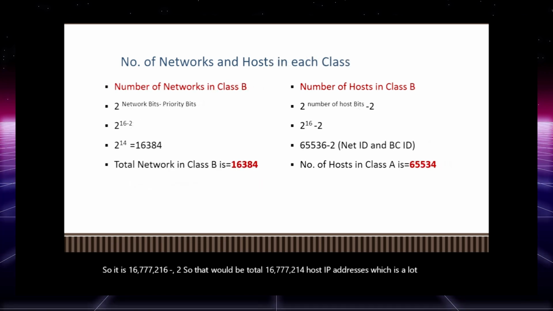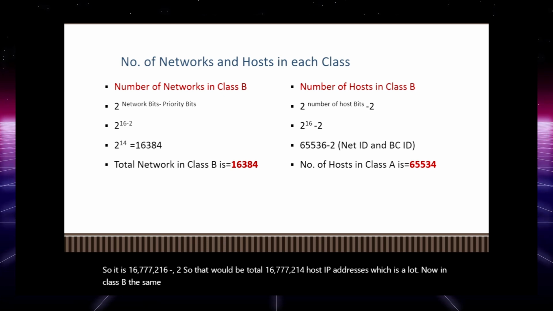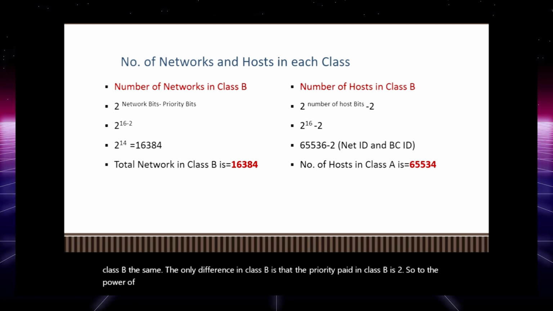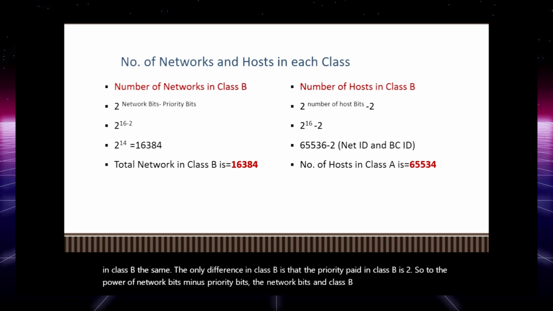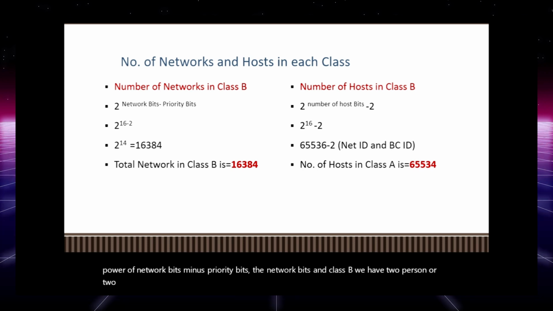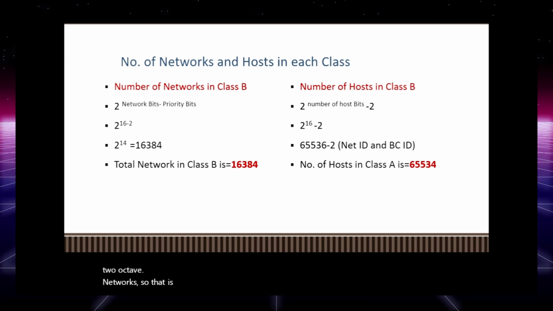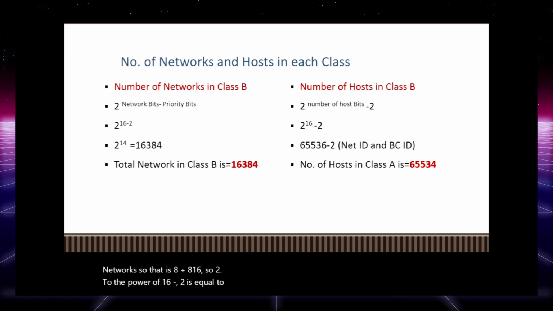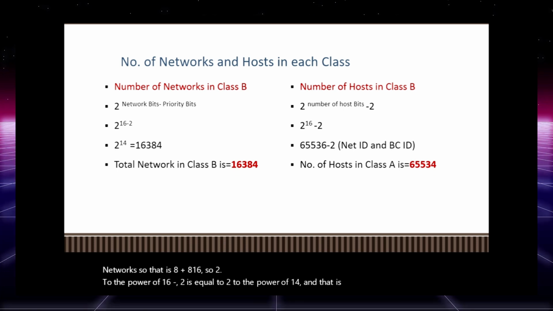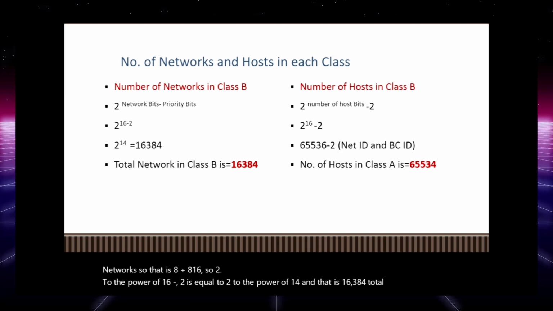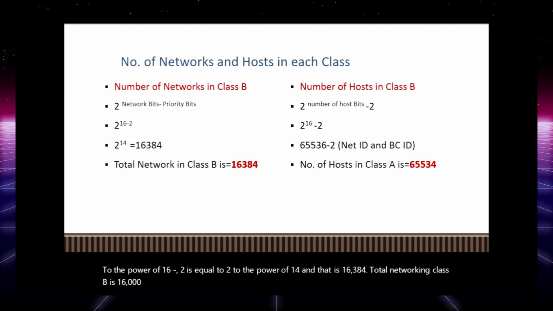Now in class B, the only difference is that the priority bits in class B are 2. So 2 to the power of network bits minus priority bits. The network bits in class B: we have 2 octets of network, so that is 8 plus 8, 16. So 2 to the power of 16 minus 2 is equal to 2 to the power of 14, and that is 16,384. The total networks in class B is 16,384.